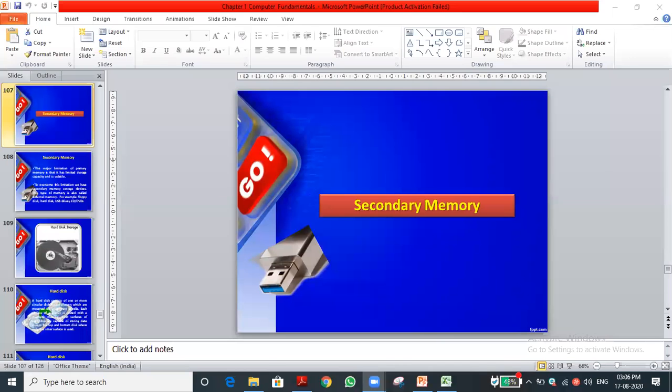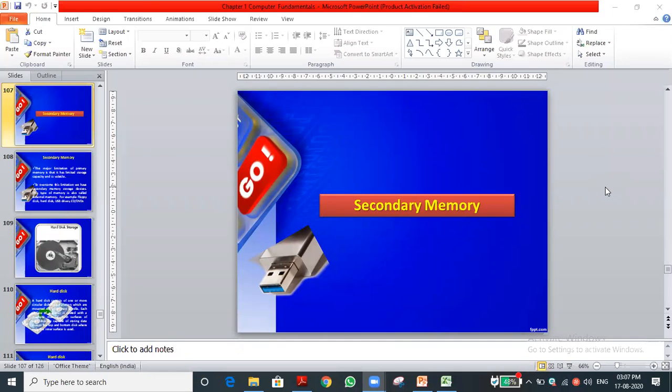Yeah, in the last class we discussed secondary memory. Let me have a very short recap. Memory is classified into two types. What are the two types of memories? Primary memory, secondary memory. Very good. The primary memory is again classified into three types: register memory, cache memory, and RAM. These are all the types of primary memory.